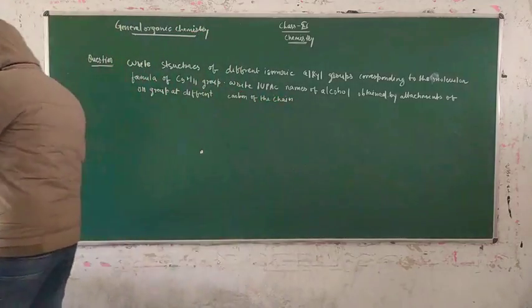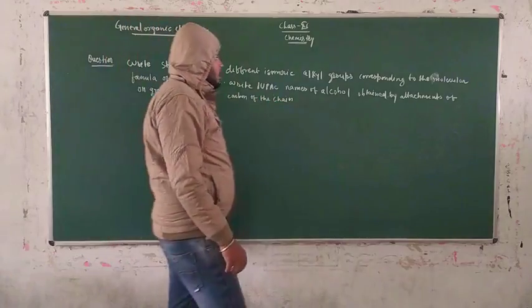This question is derived from your NCERT, guys.